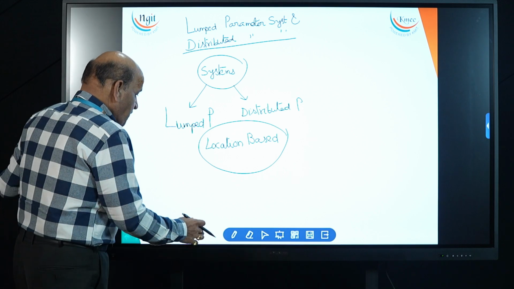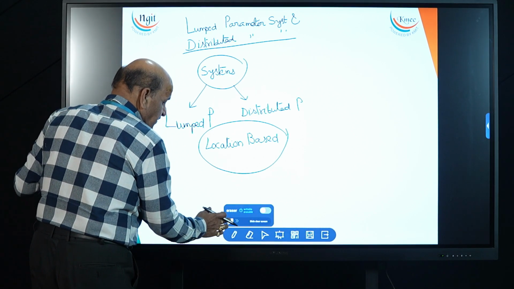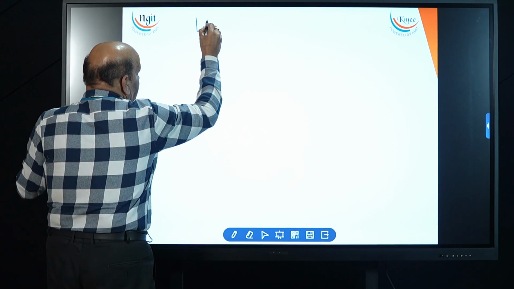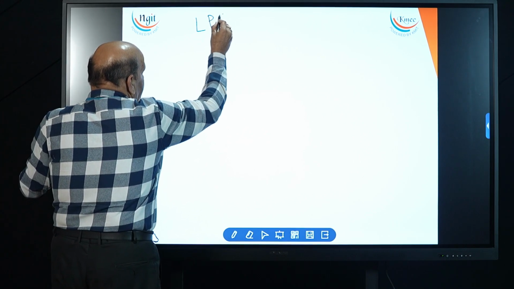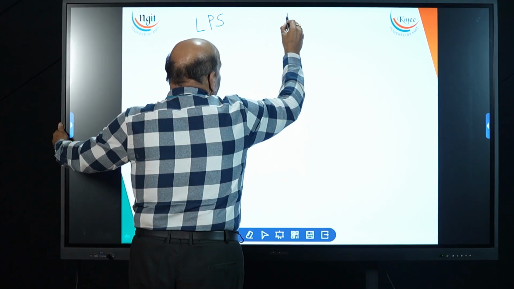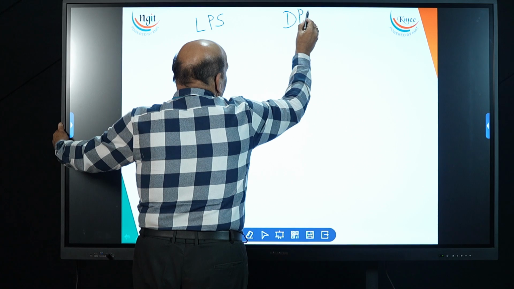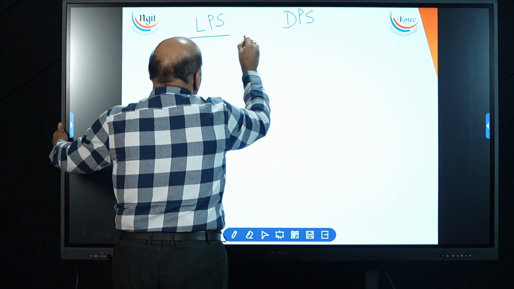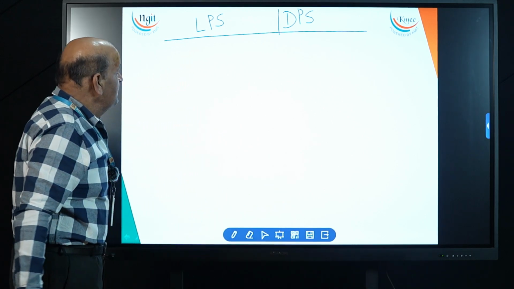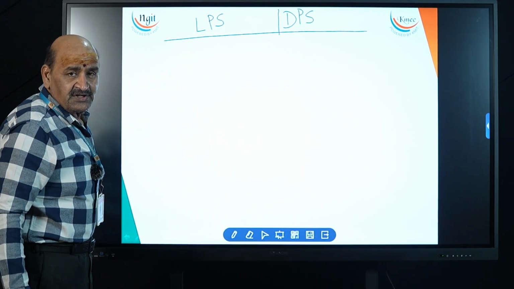Okay? So this is lumped parameter system. This is distributed parameter system. Now look at lumped parameter system, distributed parameter system.